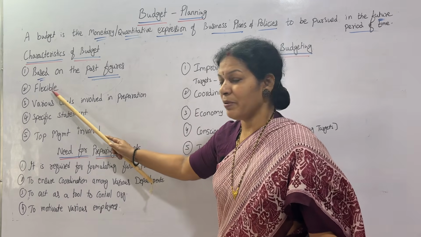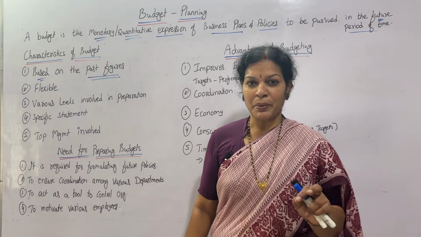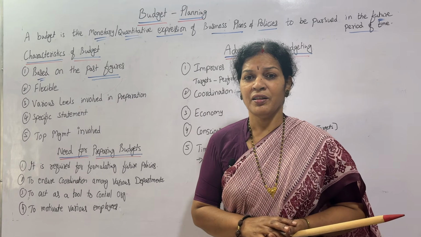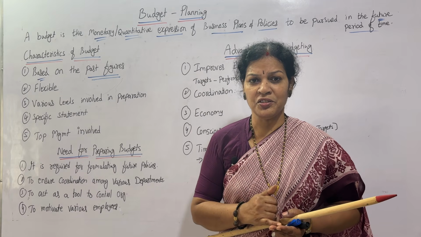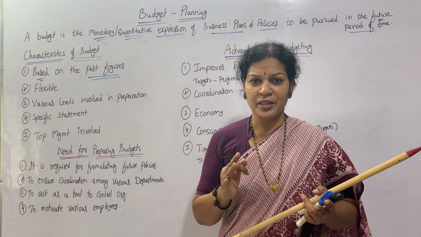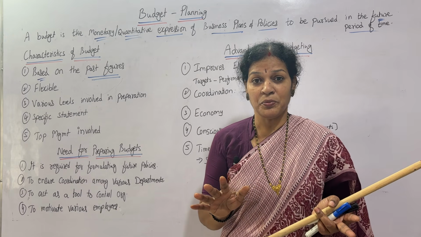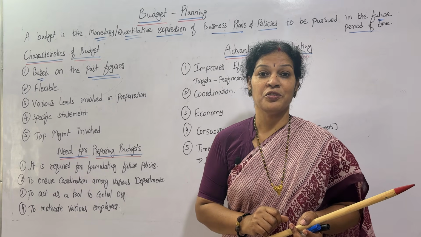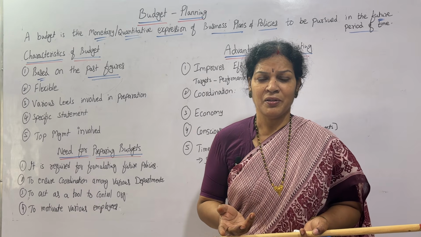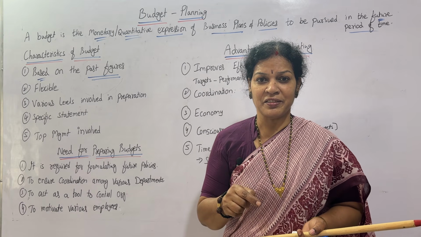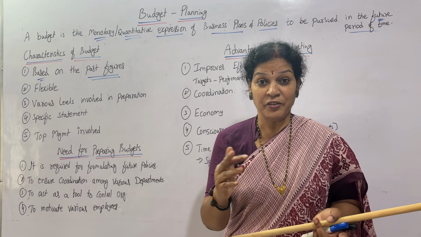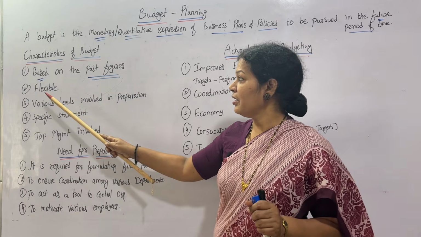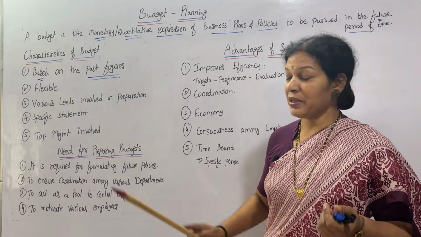Okay, and second one is flexible. Next characteristic, whenever you are preparing budget, that must be flexible. Why flexible? Always things will be changing, whether technology or economy or anything. That changes we are ready to adopt. If you prepare any rigid budget, it is not going to work out, because flexibility is not there. Wherever flexibility is there, if something happens, I'll change it, ready for the adaptation, then that is going to work out. So one of the important characteristics is, it must be flexible. Budget, whatever you're preparing, that must be flexible.